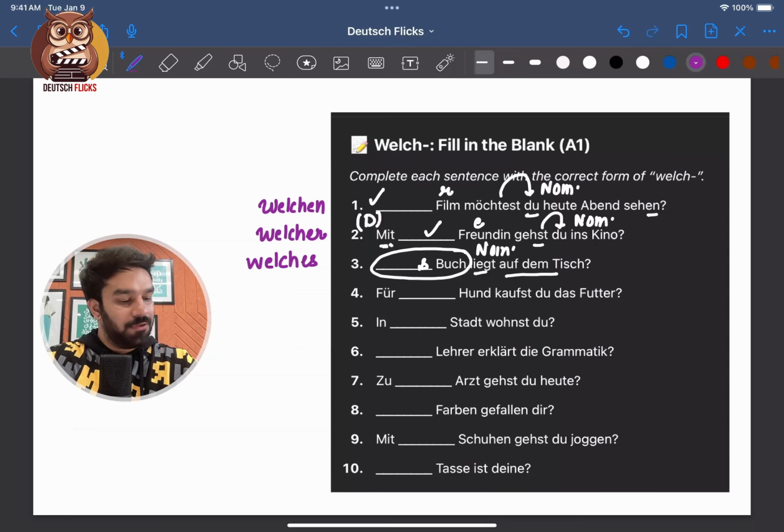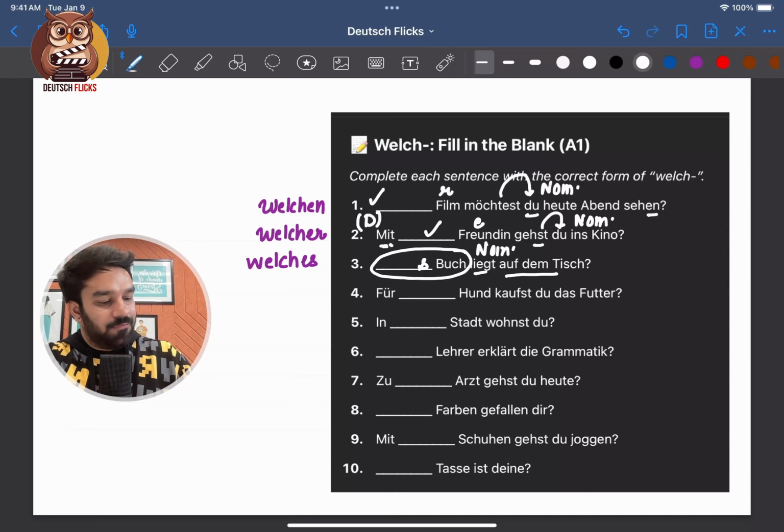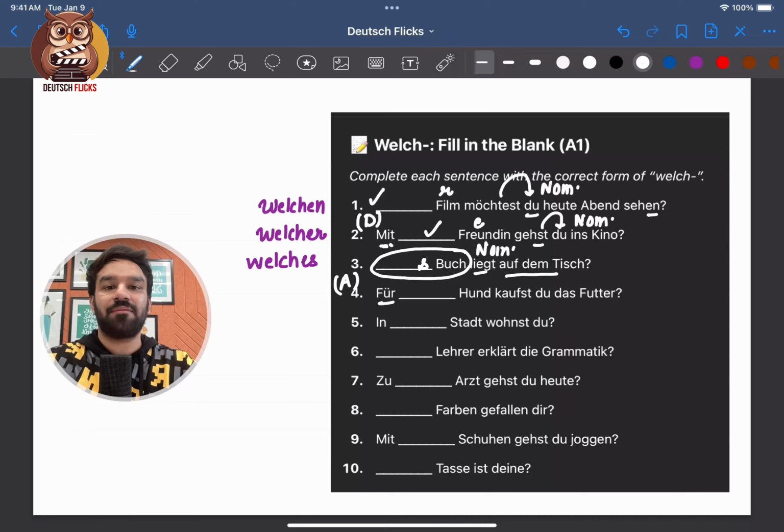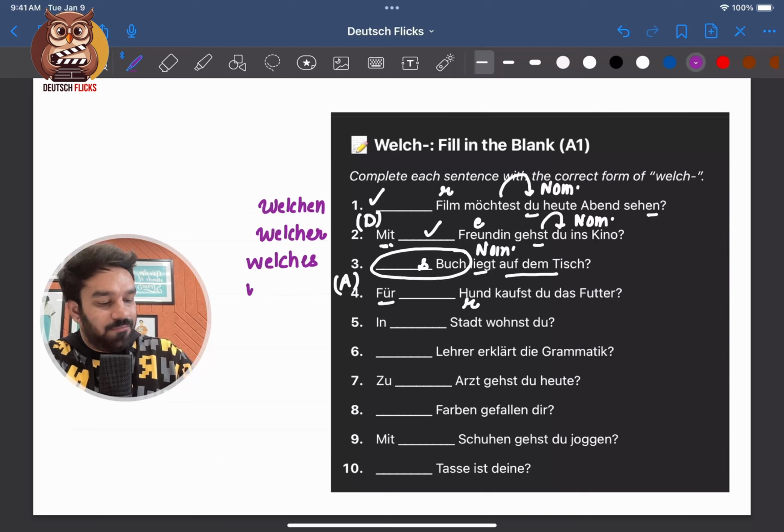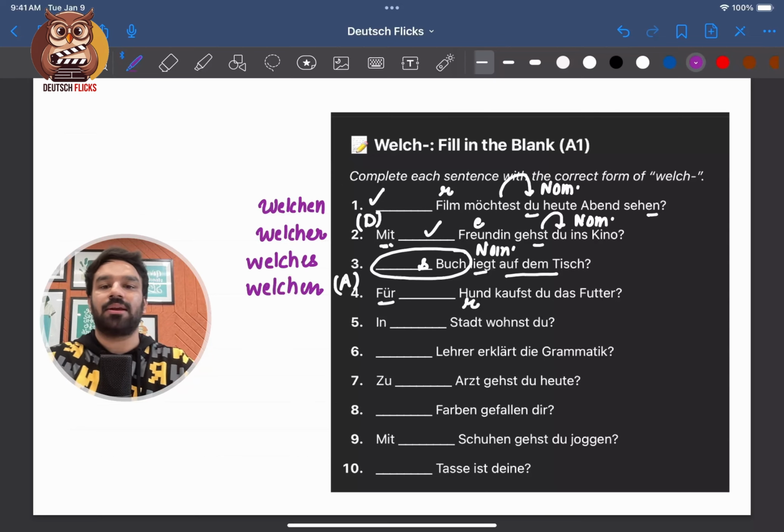Nummer 4. Für welche Hund kaufst du das Futter? This is easy. Für is an accusative preposition. We saw that on the previous page. Now Hund is masculine, der Hund. So we'll say für welchen Hund, because der changes to den in accusative case.